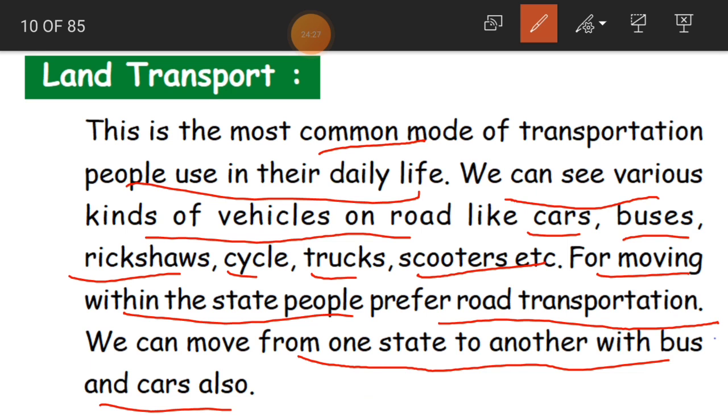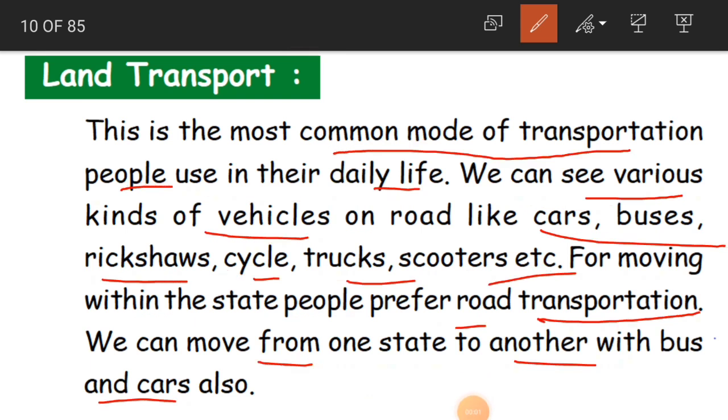If you want to travel to North India, again the same. But mostly for long journeys, more than 8 or 10 hours, people prefer to travel by train because it is much more comfortable, where you have a facility for sitting and also sleeping. Even washroom facilities, toilets, are available in the train. Clear, children? So this is about land transport.